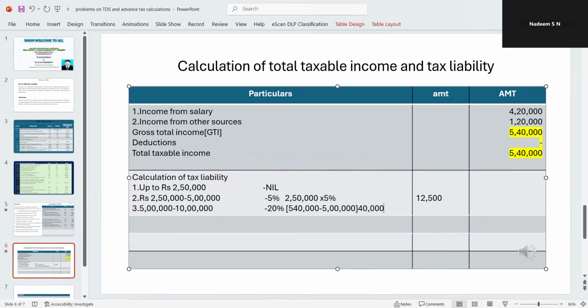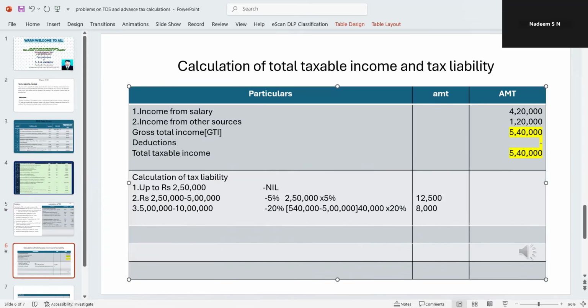So this 40,000 mele we are going to tax at the rate of 20%. Therefore, how much we'll get? I think it is 8,000 rupees we'll get. So this is what we call it as 20,800 amount. We have got, this is the tax amount.